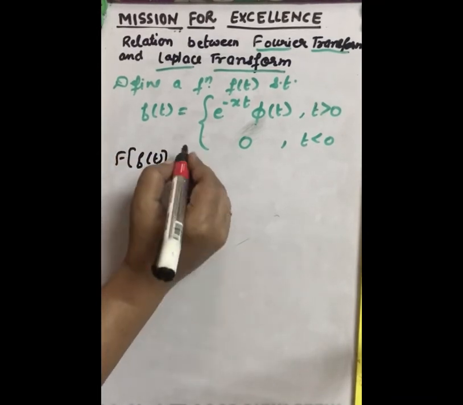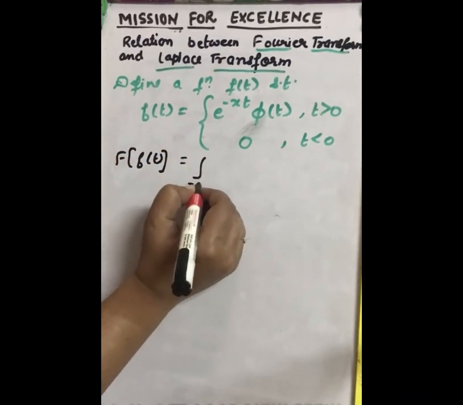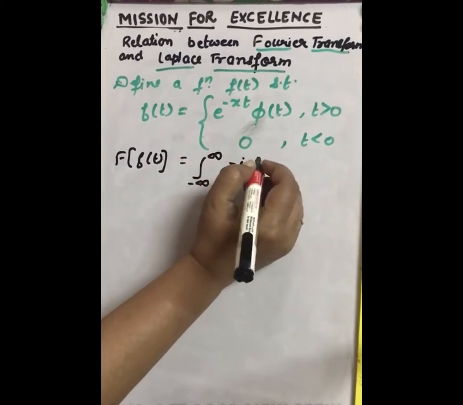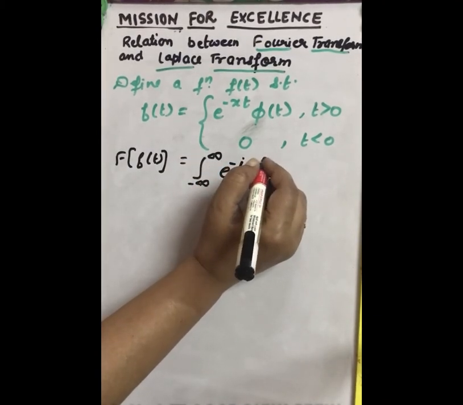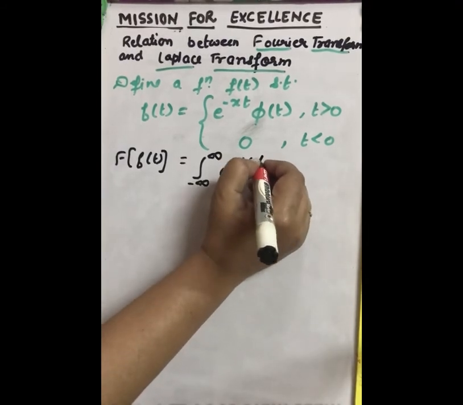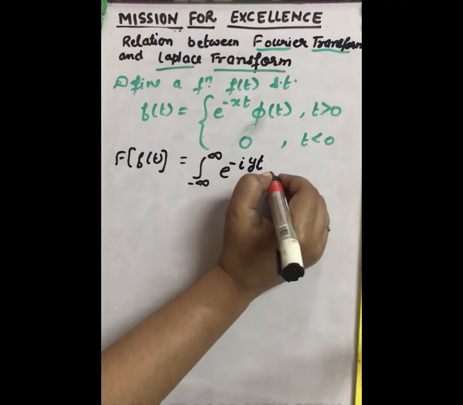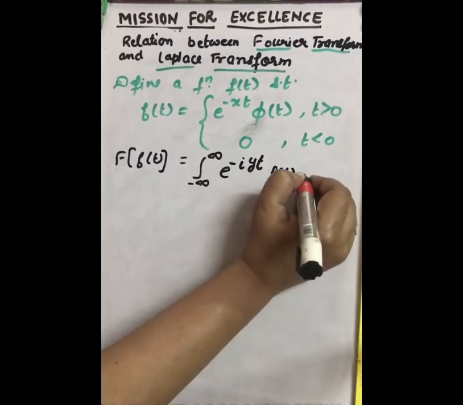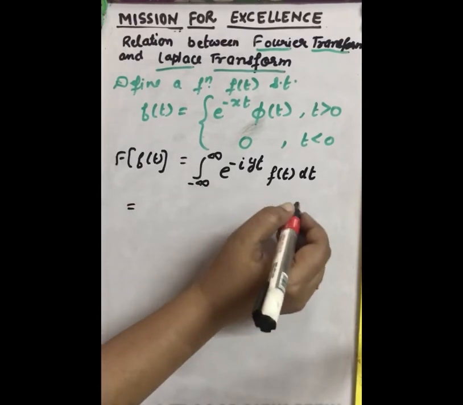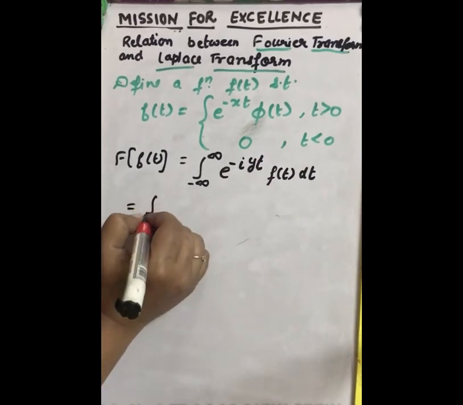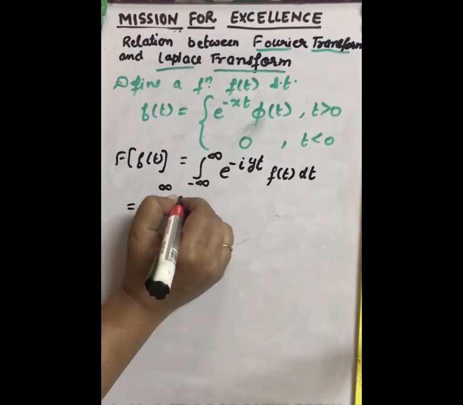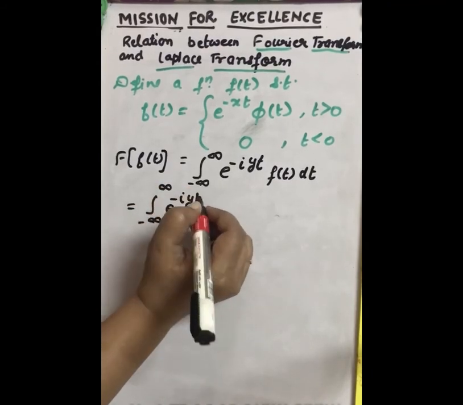So let us take Fourier transform of this function f(t). By the definition, the Fourier transform is minus infinity to infinity e raised to power minus iota st. Let us take y here. So e raised to power minus iota yt f(t) dt. So now put the value of f(t) here, minus infinity to infinity e raised to power minus iota yt.